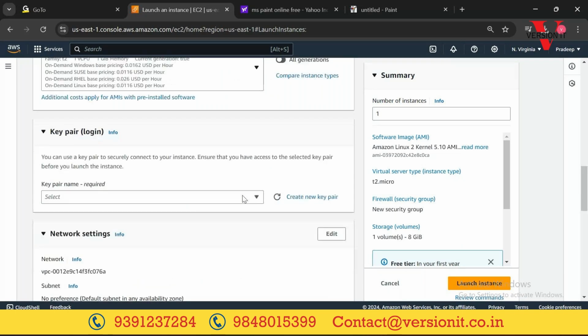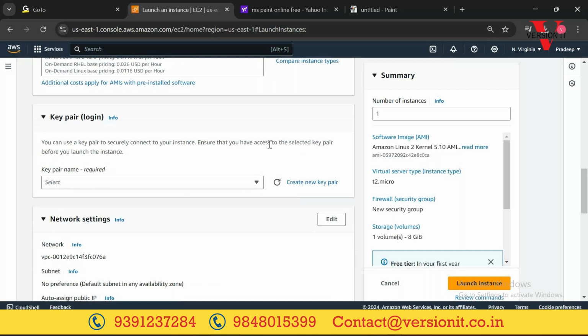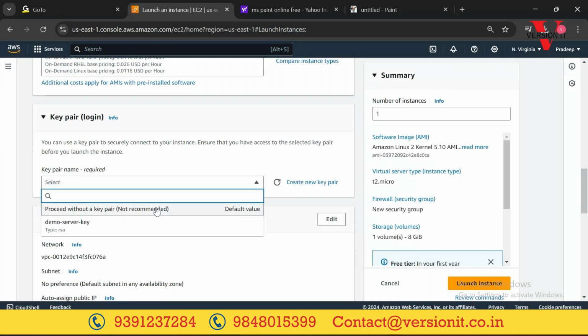Key pair. Tomorrow, do I want to create one? I am using North Virginia, right? I will use the key pair which is already available with me. If I change my laptop and select this one, what happens? The key is in my laptop. I cannot connect.